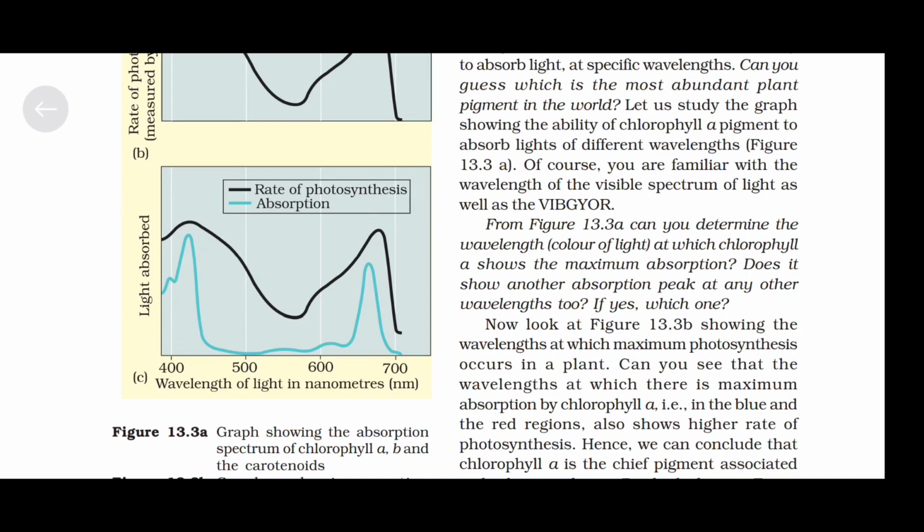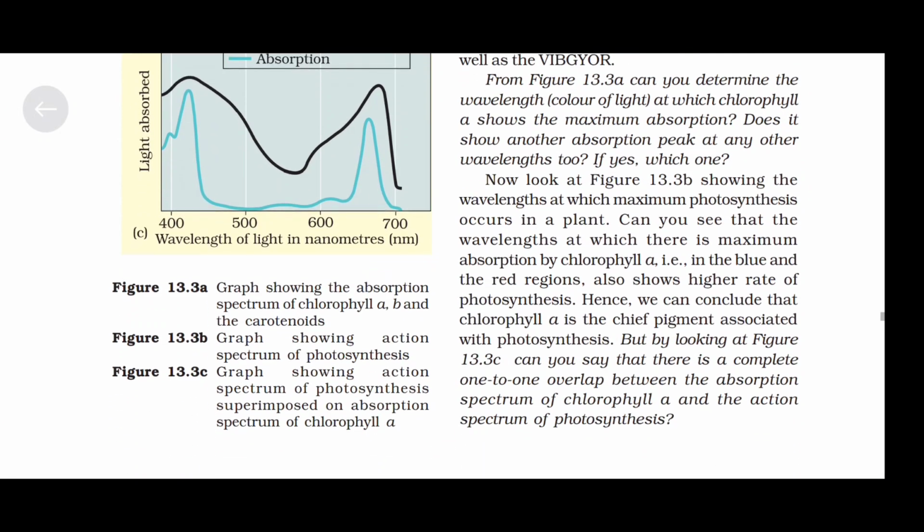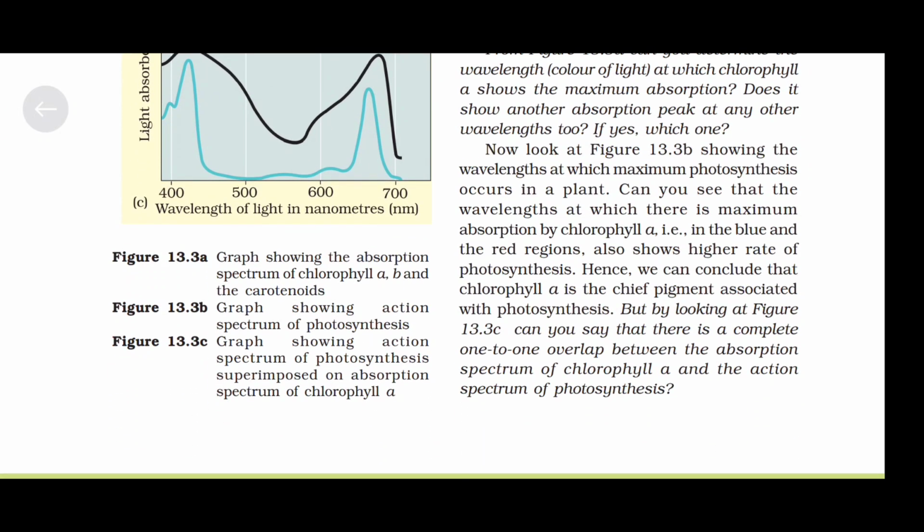If yes, which one? Now look at figure 13.3b, showing the wavelengths at which maximum photosynthesis occurs in a plant. Can you see that the wavelengths at which there is maximum absorption by chlorophyll A, that is in the blue and the red regions, also show higher rate of photosynthesis? Hence, we can conclude that chlorophyll A is the chief pigment associated with photosynthesis.